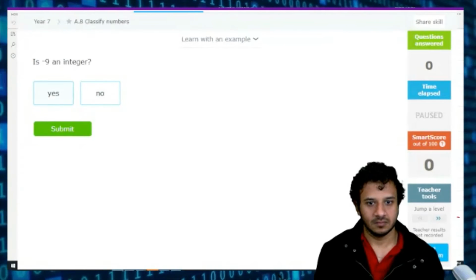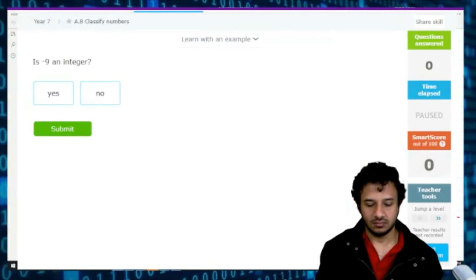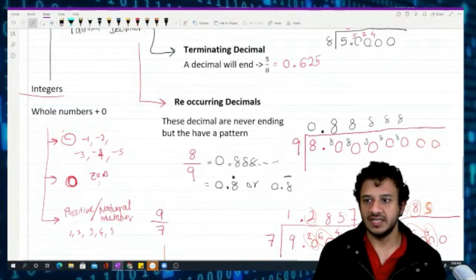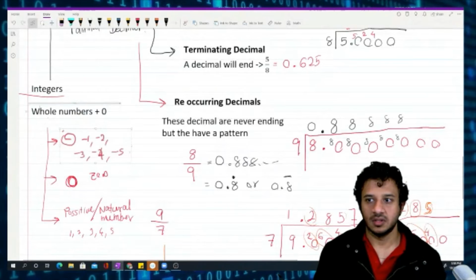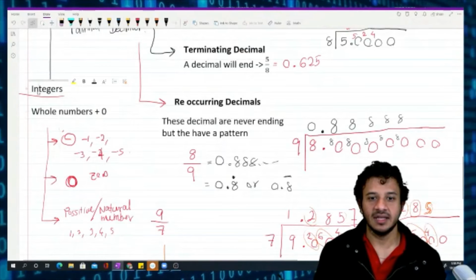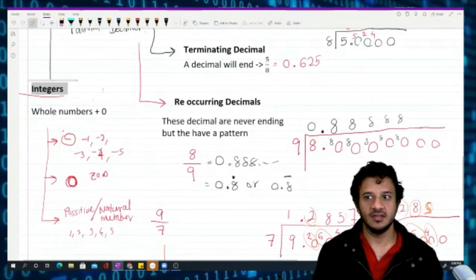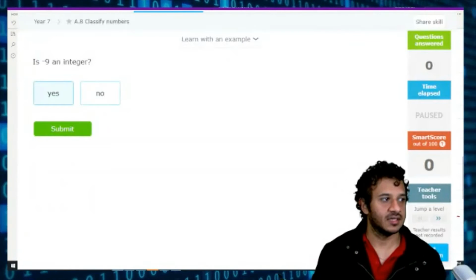9 is a no. So no. Let's go. It was a -9. So it's a negative whole number. Yeah. And negative whole numbers are in the category of integers. Can you see? Oh, okay. So yes, it is an integer.